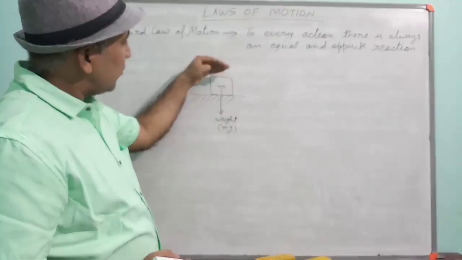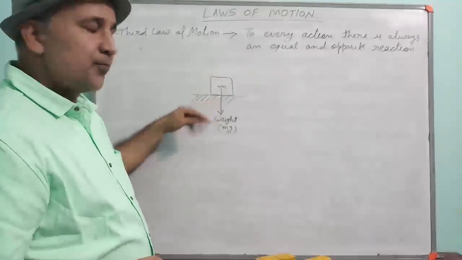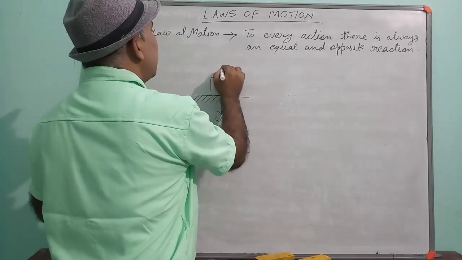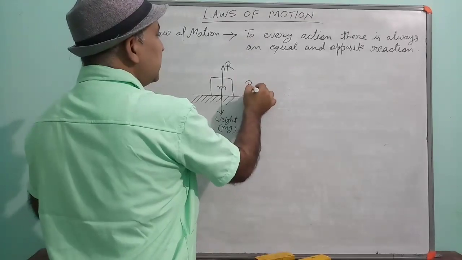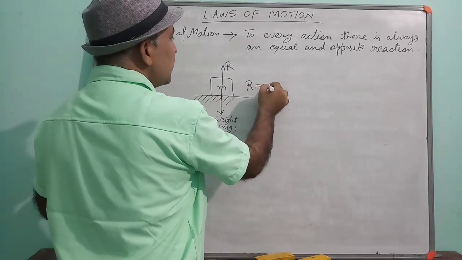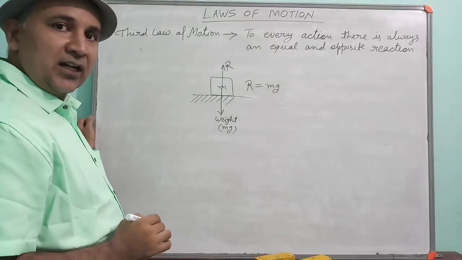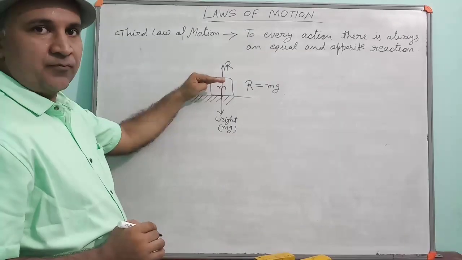The weight of the body will act downward. Then this surface will also apply a force in the opposite direction, and this reaction force will be equal to m into g. Understood? Both the forces will be equal. That is why it is balanced.